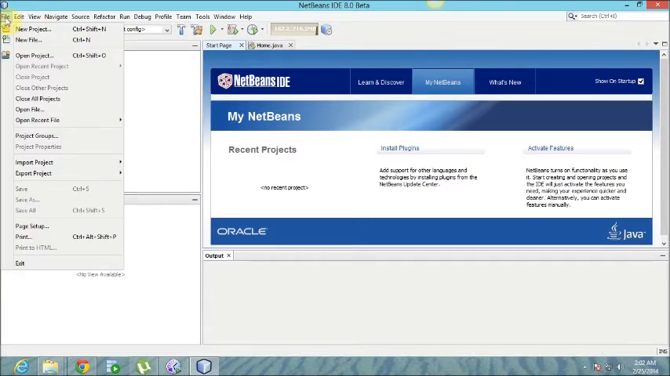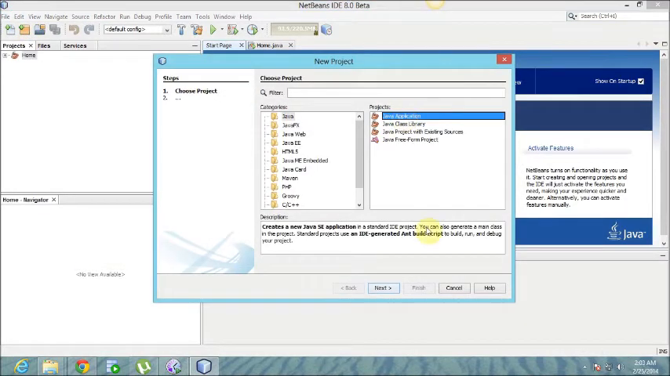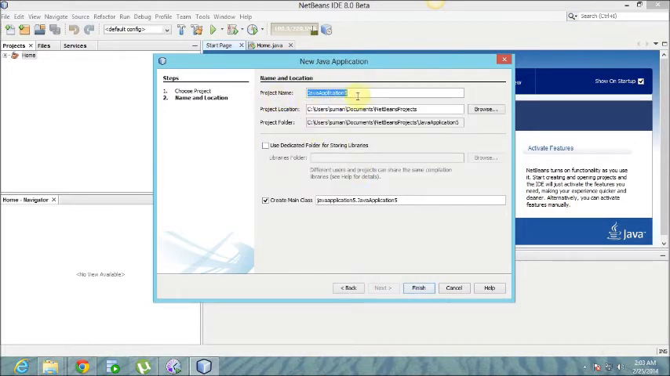For creating a new application, click on new project, Java application. These are the different kinds of Java technology we already discussed in my first tutorials. Java application, click next. Give the project name. NetBeans doesn't allow you to create individual programs. If you create your individual program, then you need to put those programs in a project. Give the name you want, like Demo. Click finish.